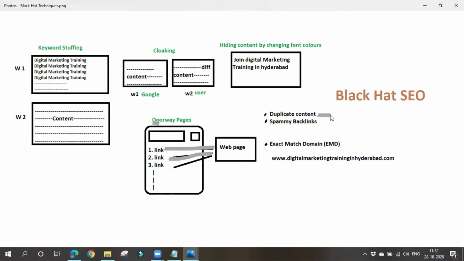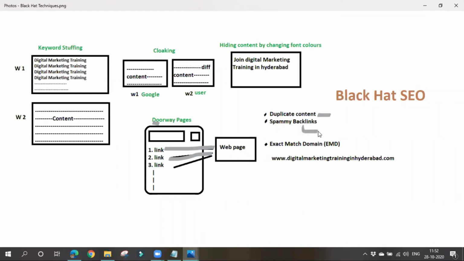The next thing is duplicate content. What does duplicate content mean? You'll be copying content from someone else's website and keeping that content on your website. Is it correct? In some way you're copying someone else's hard work, right? Someone is writing the content on their own, researching it, writing it, and you simply do a Control C and paste it in your website. It is not acceptable by Google. So don't copy content from others. Never ever copy content. If you copy the content, Google will punish you.